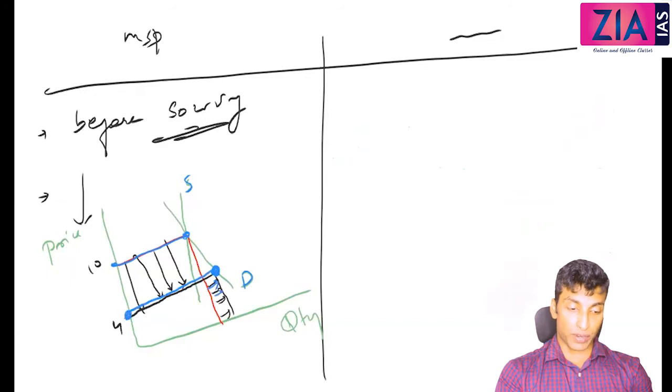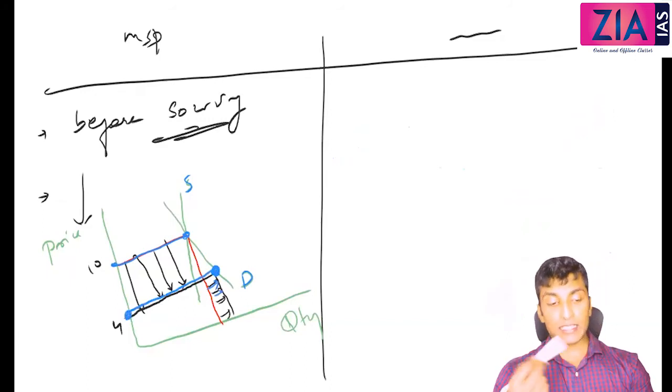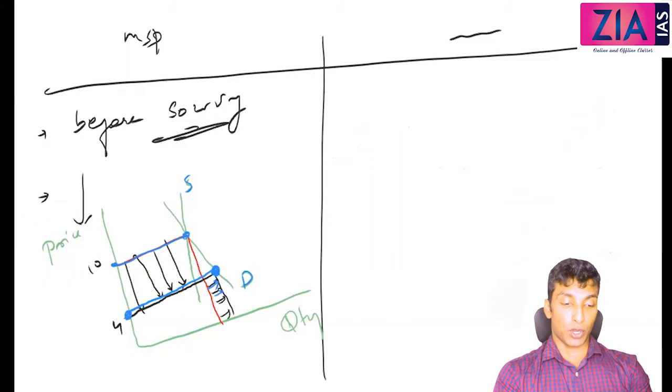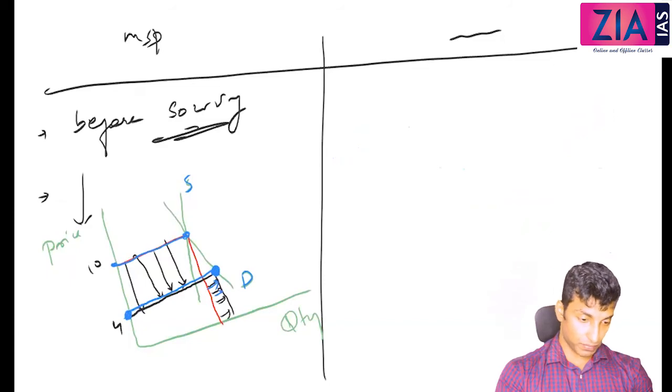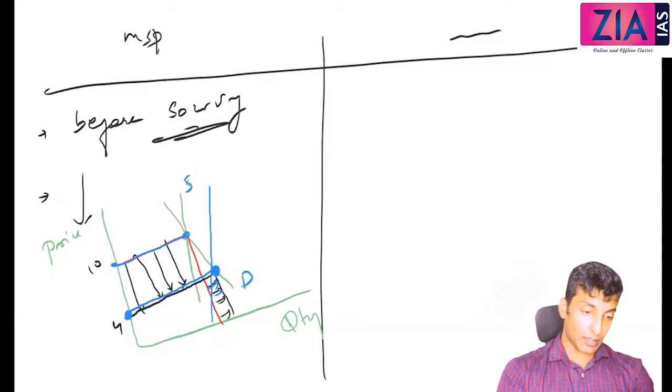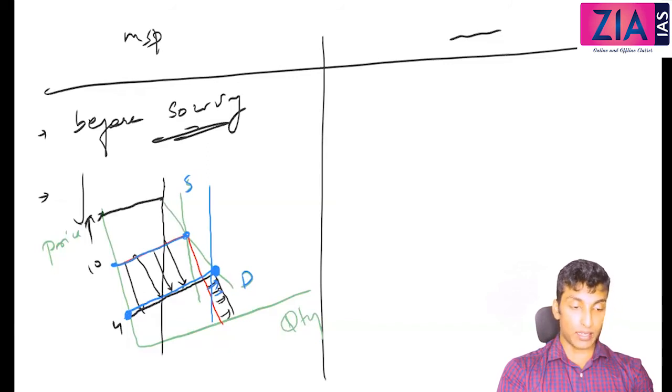So now who is going to suffer? The farmer is going to suffer. Next year what will happen? The farmer will stop production. So then what will happen with the supply curve? Leftward. Yeah, the supply curve shifts leftward, right? Like this. So what will happen with the prices? The price will go so high, right? So it will be like 17, 18. It will go so high.